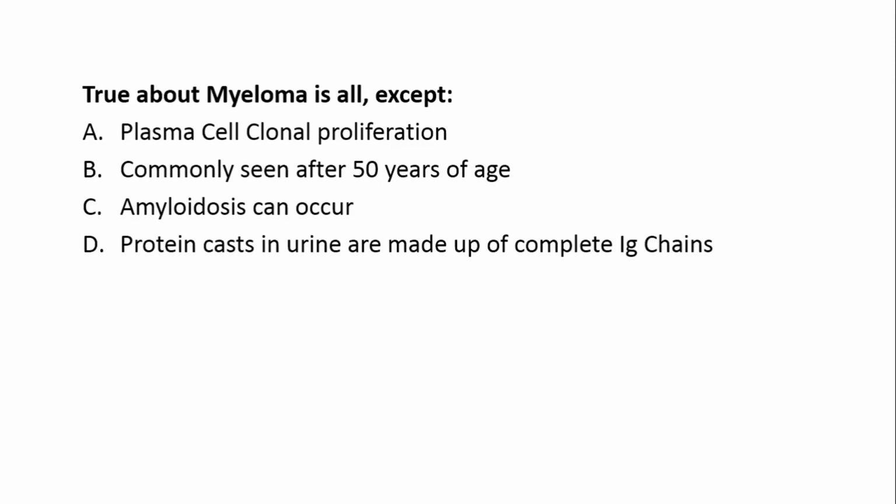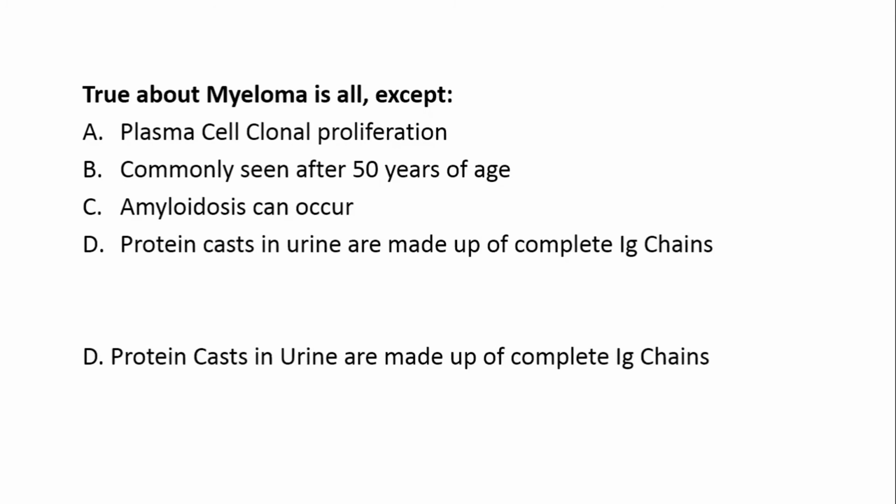Next question is, true about myeloma is all except plasma cell clonal proliferation, commonly seen after 50 years of age, amyloidosis can occur, and protein casts in urine are made up of complete IgG chains. Of course, amyloidosis can occur in myeloma, and they are seen in the elderly population, and it is plasma cell clonal proliferation. The protein casts in urine are not made up of complete IgG chains. They are made up of only light chains, since the complete immunoglobulin chain cannot be filtered by a glomerular basement membrane.